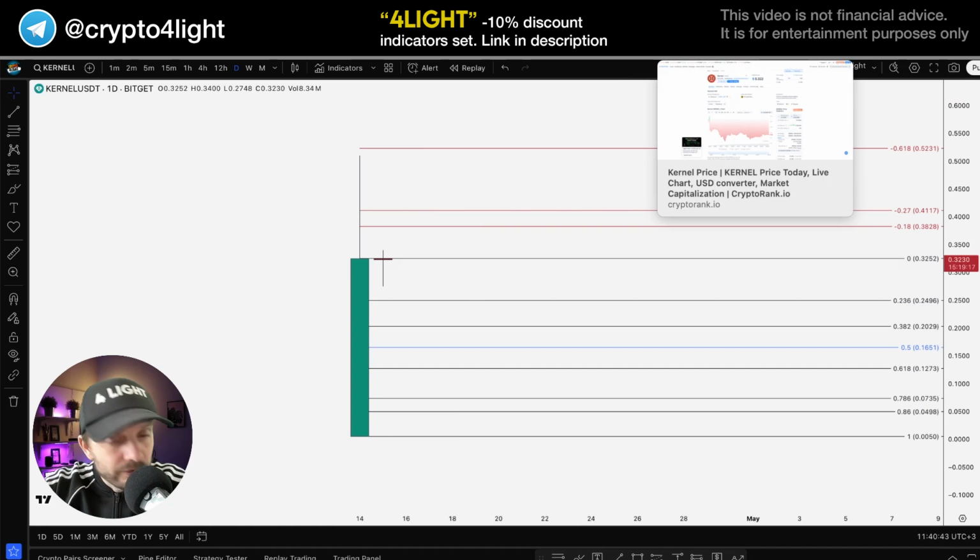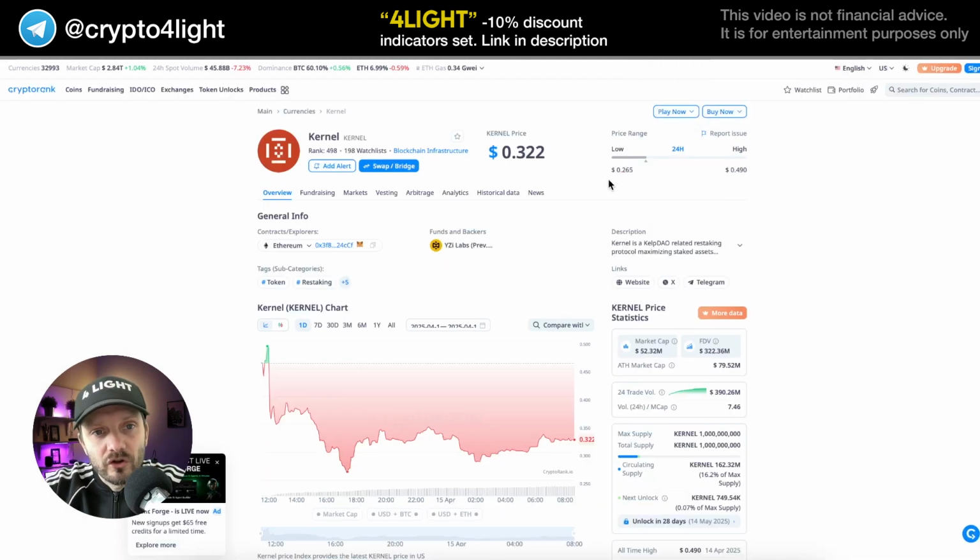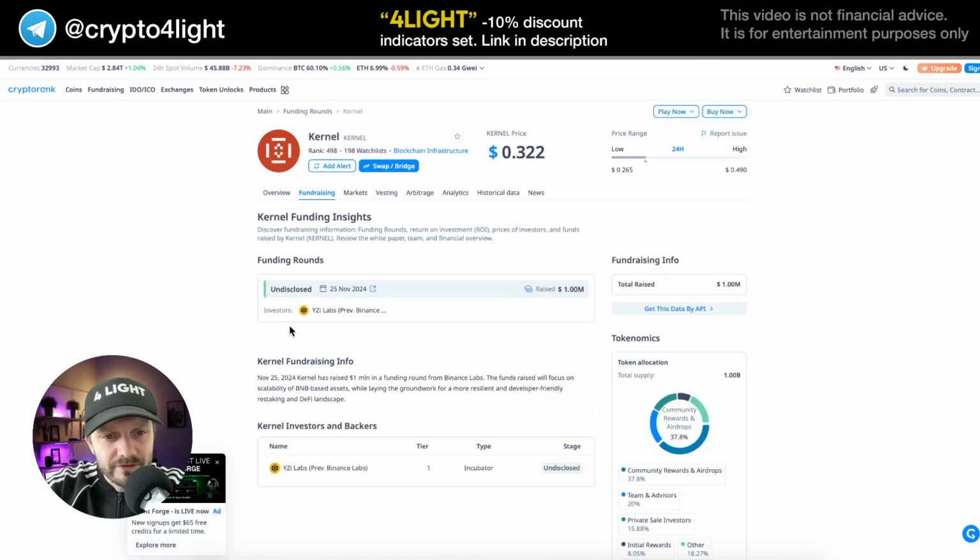Once again, absolutely the same problem as with other tokens: FDV and market cap. Imagine after listing we got a 52 million market capitalization and a 322 million FDV. It's kind of weird, only 16% of tokens in circulating supply. We've got a vesting schedule, unlocks, and we can track the fundraising rounds, including an undisclosed round.